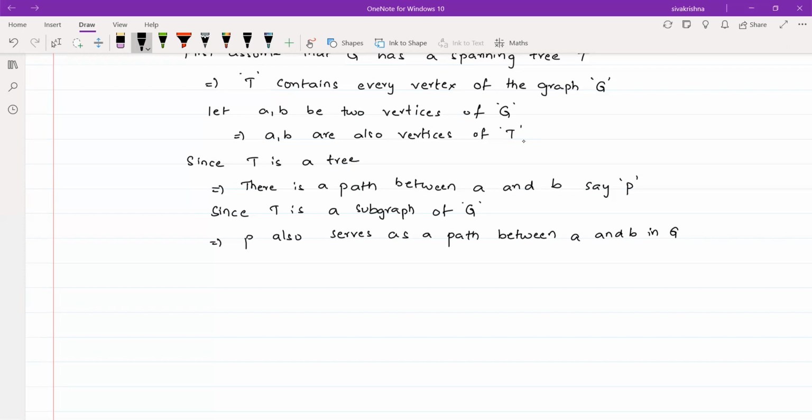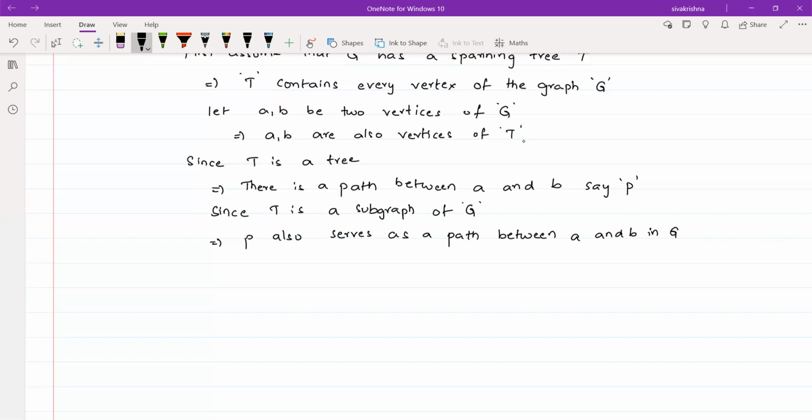But we have to prove that G is connected, so I consider two vertices of G. Clearly those vertices are also vertices of T, and since T is a tree, there exists a path between a and b, which I name P. Since T is a subgraph, this path is also a path in G.